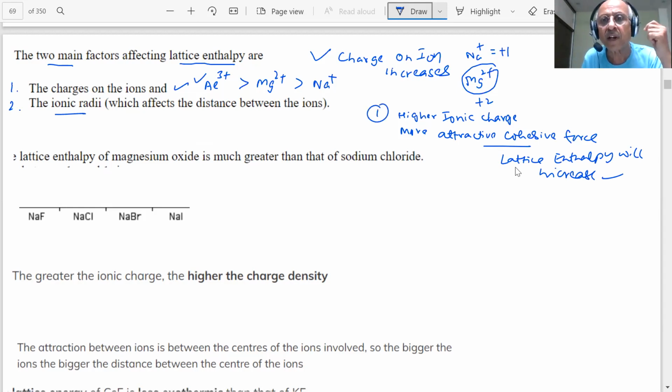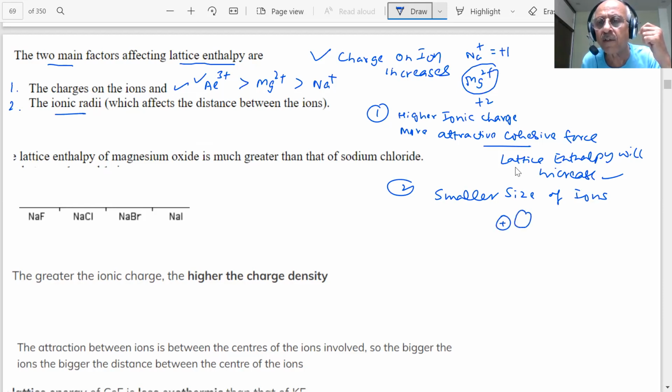Second, the smaller the size of the ions, then one ion is positive and the other is negative, and the distance from the center is smaller. The cohesive force will be stronger. If the size of the ion is smaller, then lattice enthalpy will increase.